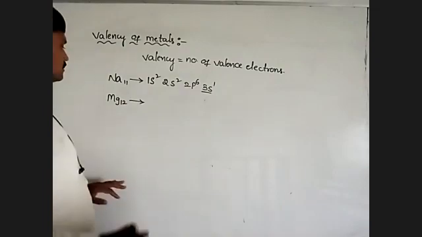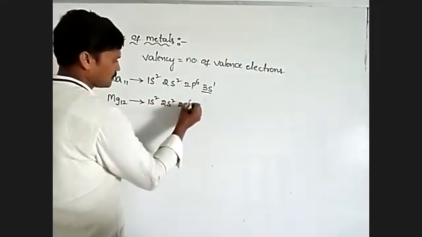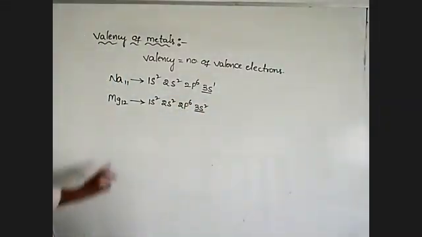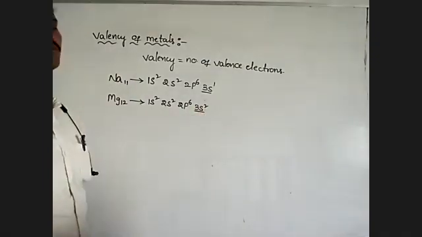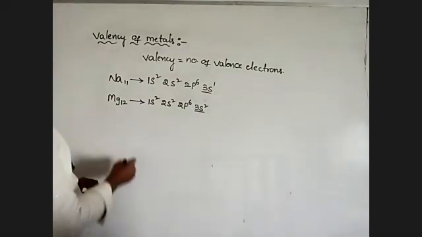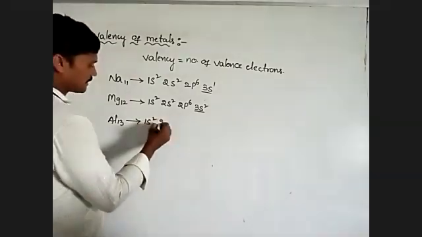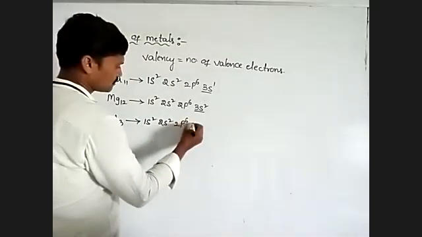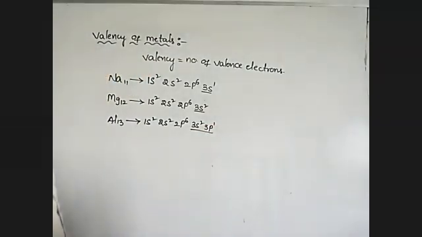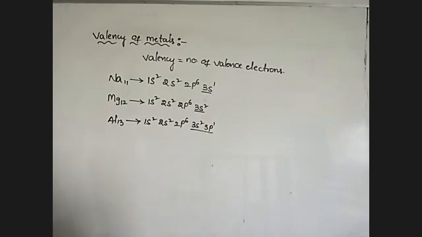Next, magnesium: 1s2, 2s2, 2p6, 3s2. This is the valence shell in magnesium. There are 2 electrons present, so the valency of magnesium is 2. Next, aluminum, atomic number 13: 1s2, 2s2, 2p6, 3s2, 3p1. That is the valence shell. In the valence shell, 3 electrons are present.